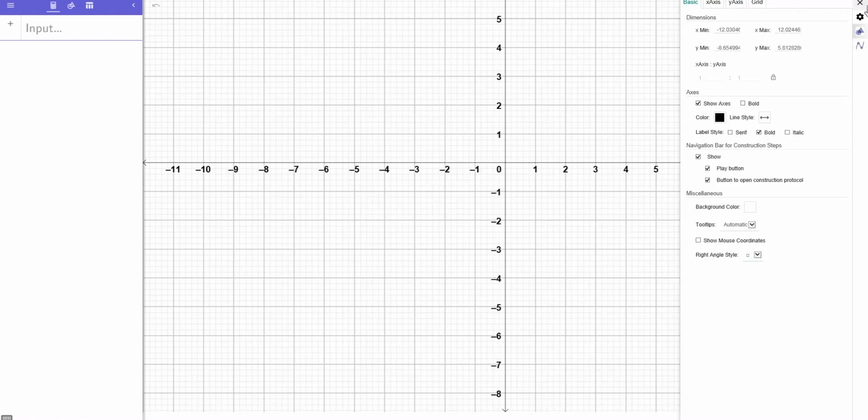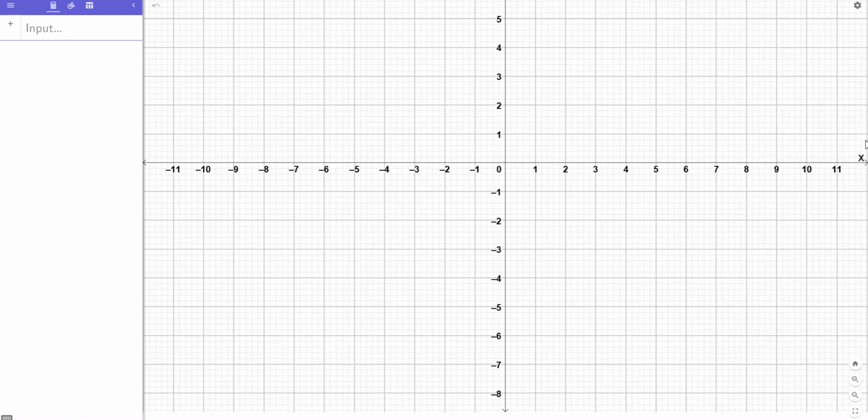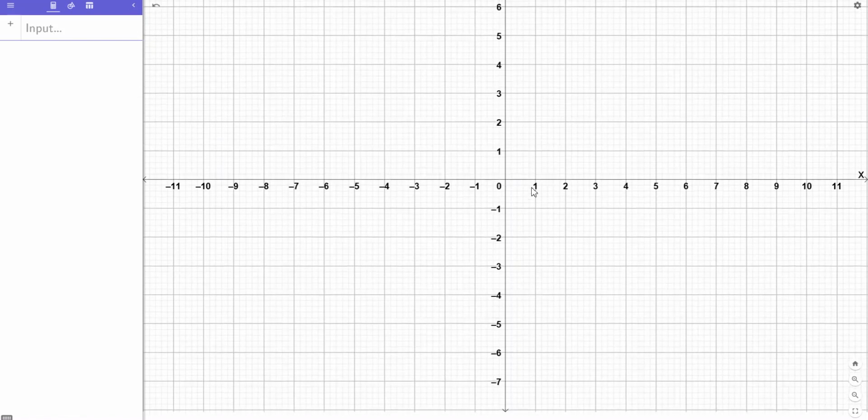Alright, we are done. This is x-axis, this is y-axis. So here is the graph. We have got certain points. We can shift a little bit down. And here we'll be plotting the 3 points.